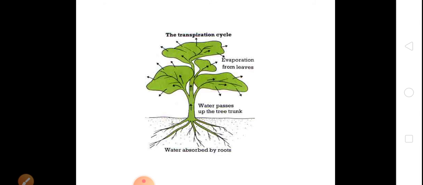Number one, blood. Blood is a connective tissue. It has RBC, WBC, platelets and plasma. Blood vessels are of three types: arteries, veins and capillaries. Heart is a muscular organ. It pumps the blood.